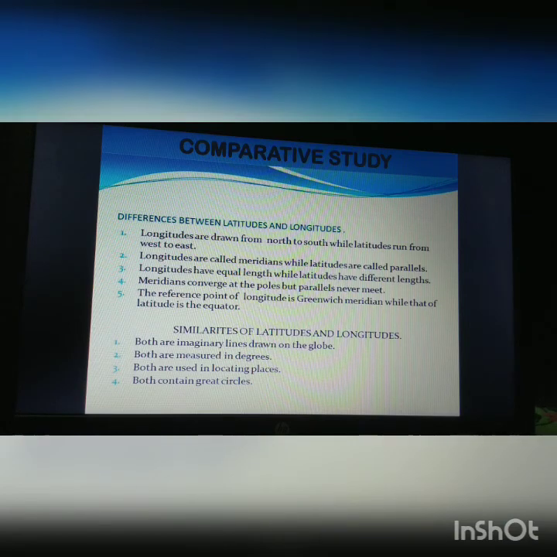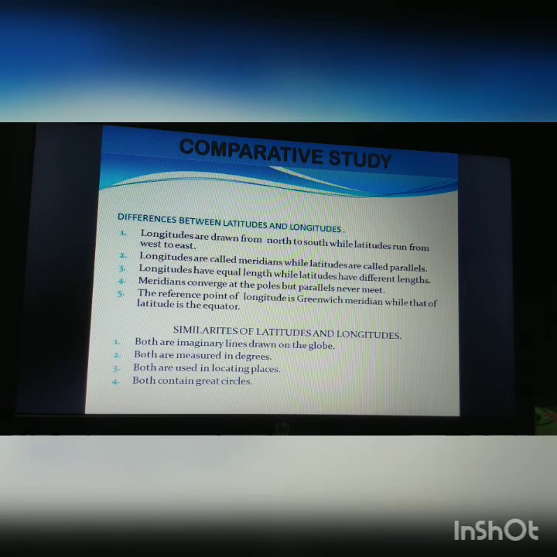Longitudes are drawn from north to south, while latitudes run from east to west. That means we draw latitudinal lines from east to west and longitudinal lines from north to south. But they denote what? Latitudinal lines denote north and south, whereas longitudinal lines denote east and west.